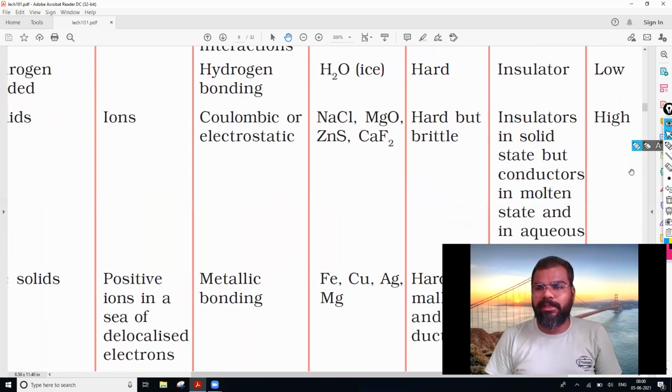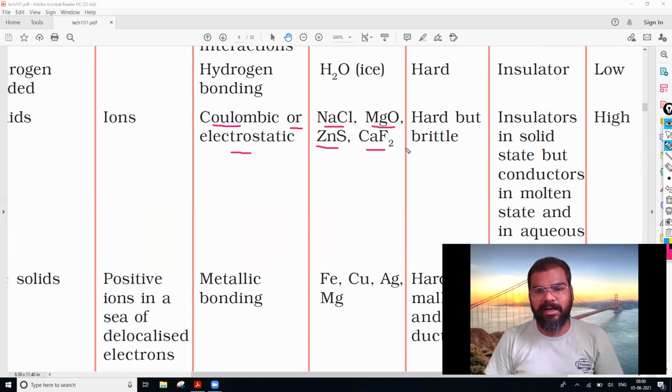Then the next category, the forces of attraction, that is Coulombic or the electrostatic force. The examples are NaCl, MgO, ZnS, CaF2.